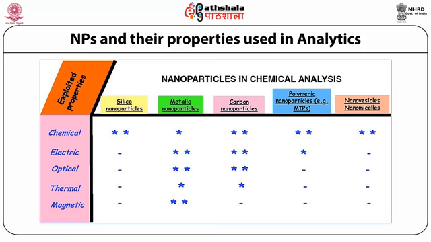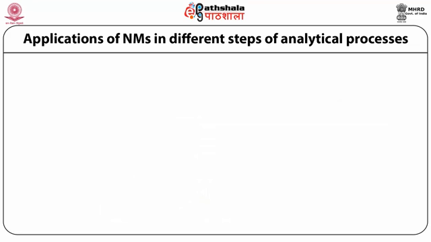So this slide suggests that the metallic nanoparticles and carbon nanoparticles are most suitable for use in sample preparation.